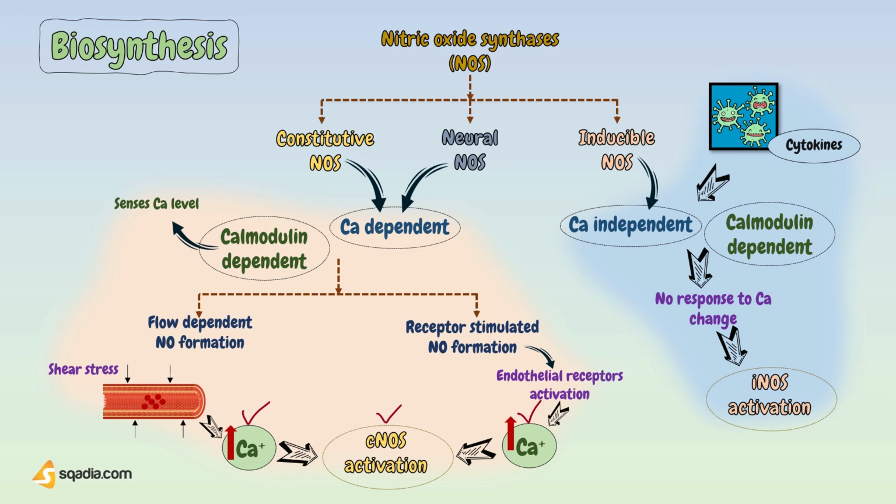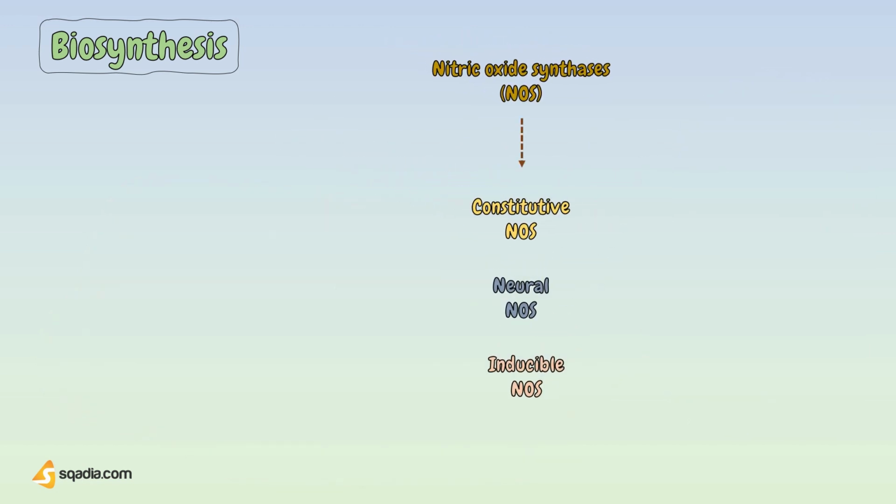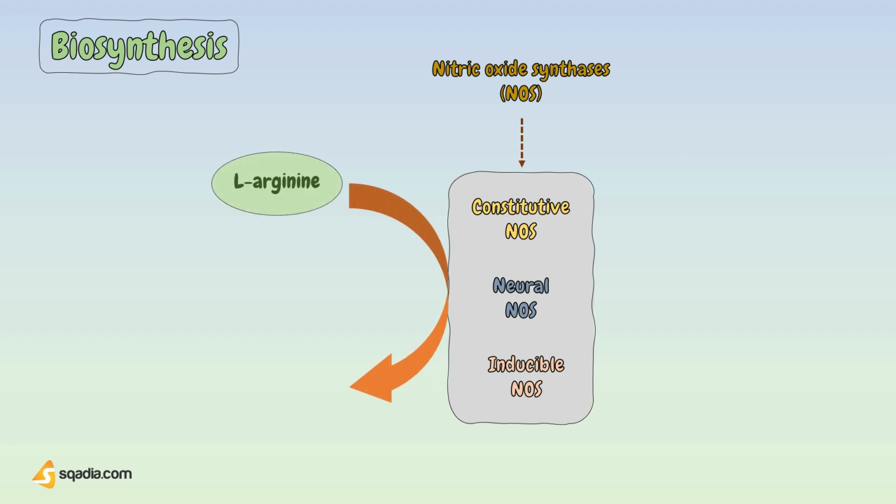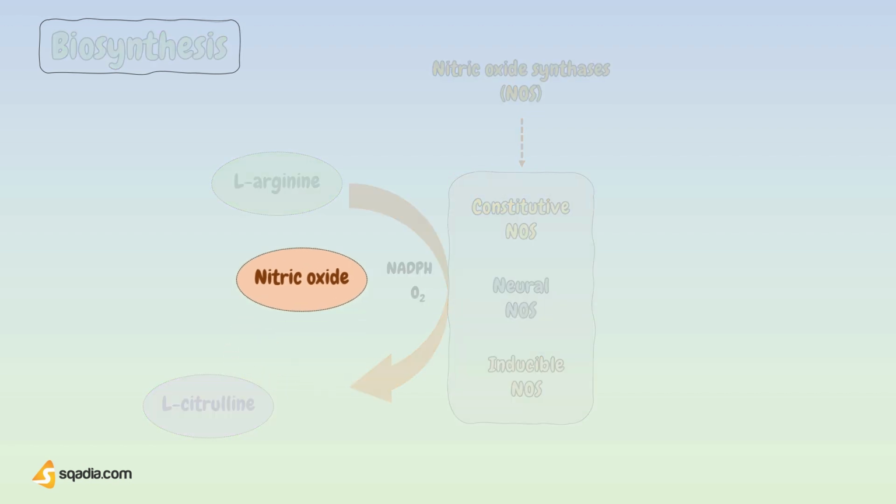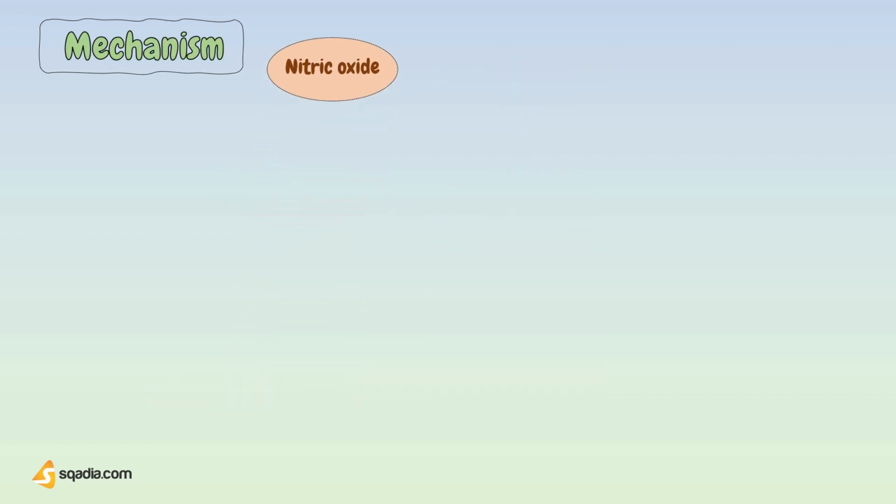So, once any of these NOS gets activated by either of the mechanisms described, these nitric oxide synthases catalyze the oxidation of L-arginine to nitric oxide and L-citrulline by utilizing NADPH and an oxygen molecule. This nitric oxide thus produced plays a very important role in the vasodilatation of blood vessels.